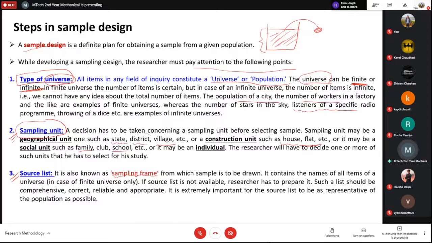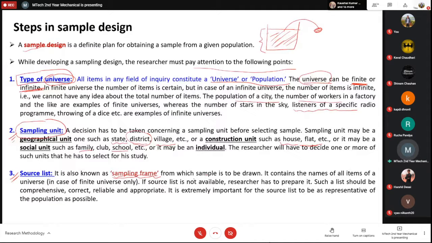If you want to take a sample of a district, then you must have the data of each and every person in the district, right? So you should not just have the numbers, but you have more information, such as what is their age, for example, male and female, the young age or older age, or the child, how many children are there, from 0 to 2 years, 2 to 12 years, right? So all those things you should have some idea. So you should have very clear idea of this source list, and this is actually called the sampling frame. That means you should have all the data of your entire population, from which you have to draw the sample.